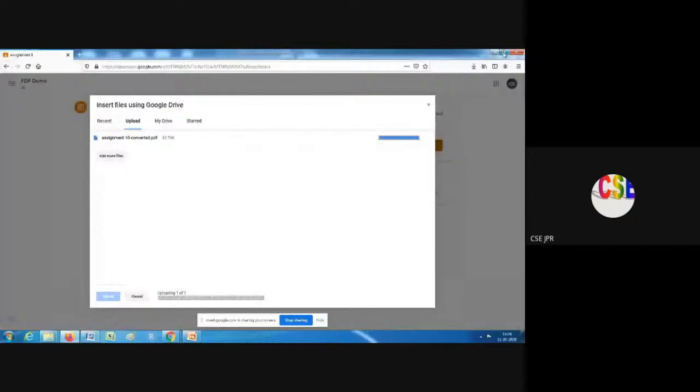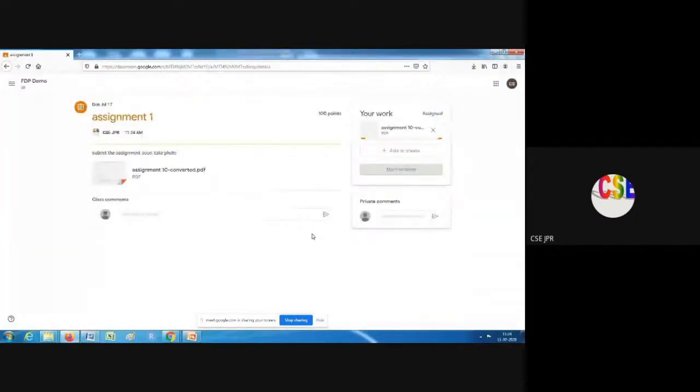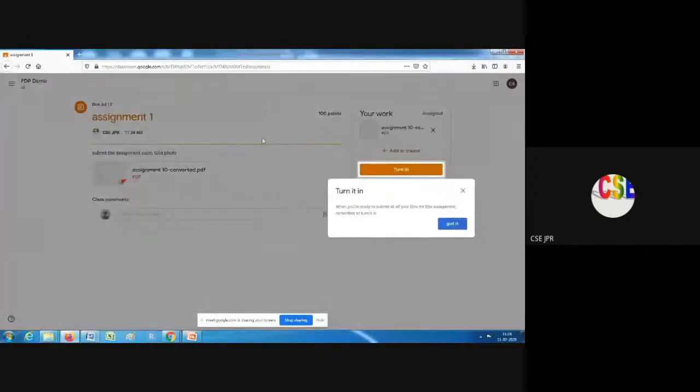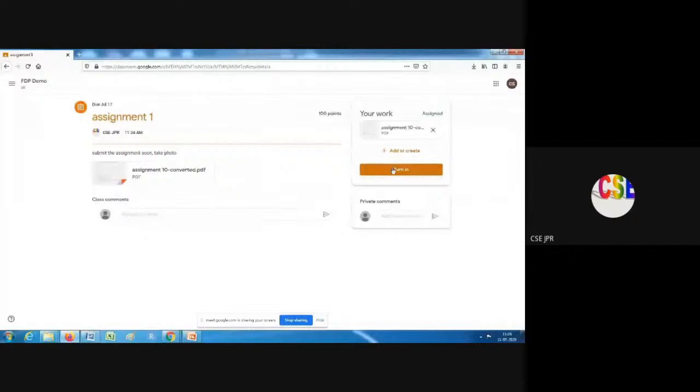So this is the student dashboard. After submitting it, we have to press turn in. That means we are submitting to the staff. The student is submitting the assignment on the staff table, so they have to press turn in. Maybe I can add more files also. Suppose I want to add one more file, I can click once again.